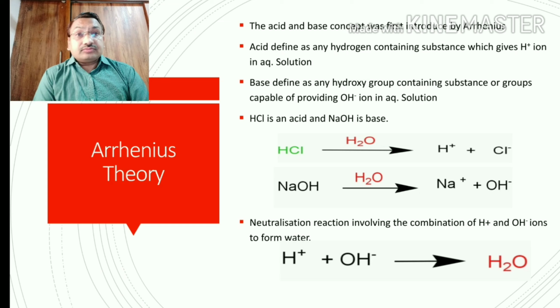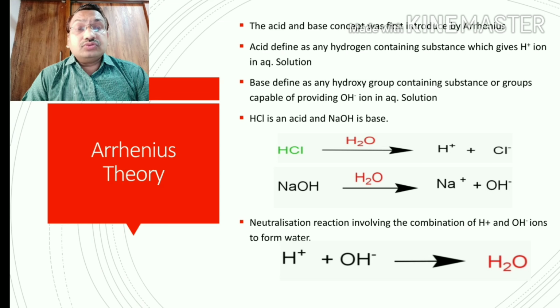Now what is the Arrhenius theory? Before any other theory, the first acid-base concept was introduced by Arrhenius. As per the Arrhenius theory, an acid is defined as any hydrogen-containing substance which gives H plus ions in aqueous solution, meaning it gives a proton. When a compound dissolves in water, aqueous meaning water, and gives H plus ions, it is called an acid.